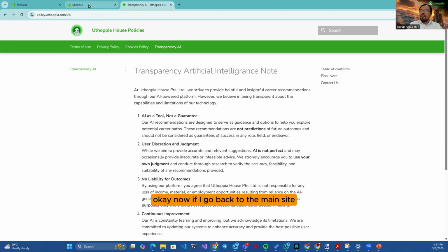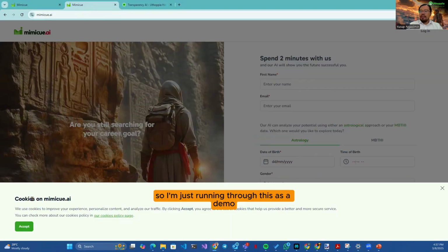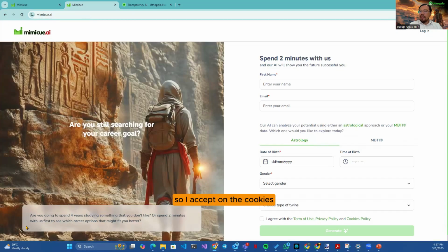Okay, now if I go back to the main site, I'm just running through this as a demo, assuming I'm the student. I'm looking for clarity on my career goal. I'm not sure what to do, and let's see how Mimicue.AI can help me. So I accept the cookies.